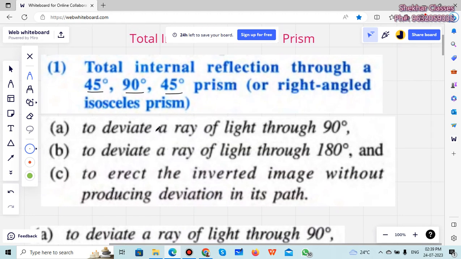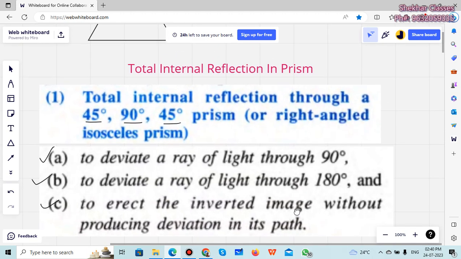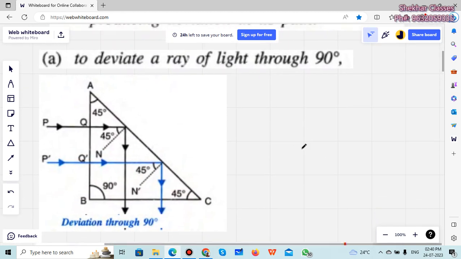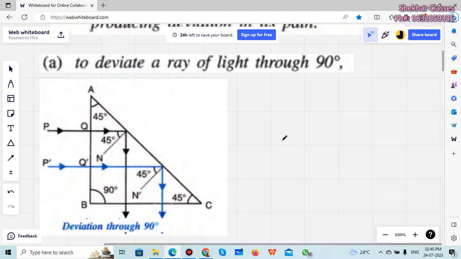In this there are three sub cases. First, to deviate a ray of light through 90 degree. Second, to deviate a ray of light through 180 degree. And third, to erect an inverted image without producing deviation in its path. We will go through all the three figures and see how it works. First one, to deviate a ray of light through 90 degree.